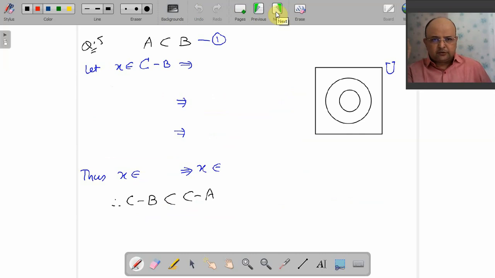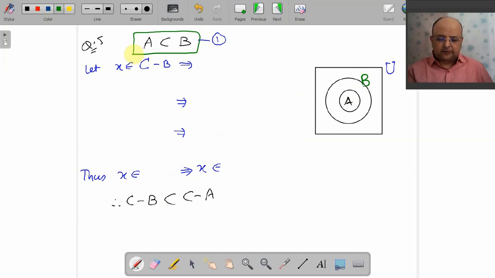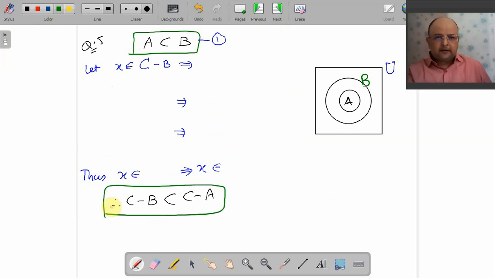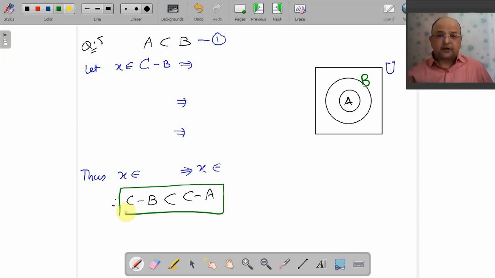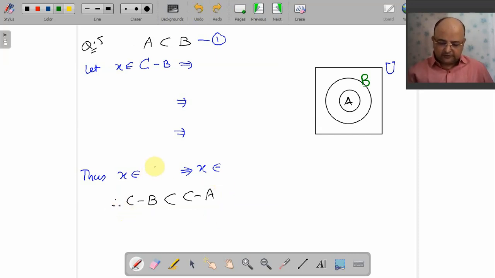Sometimes I need to make you understand using Venn diagram. That is why I have drawn Venn diagram here. This is your A and this is your B. Why I have shown that A is subset of B? Because this is given and this is what you wanted to prove. Come on, what you wanted to prove? C minus B is subset of C minus A. Ready? You know that if you want to prove that C minus B is subset of C minus A, then you should start with X belongs to C minus B implies X belongs to C minus A.